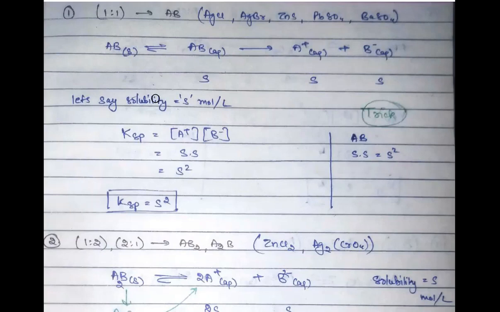Solubility was the concentration of your solute in the dissolved form, in the saturated solution. So this is your solute in the dissolved form.